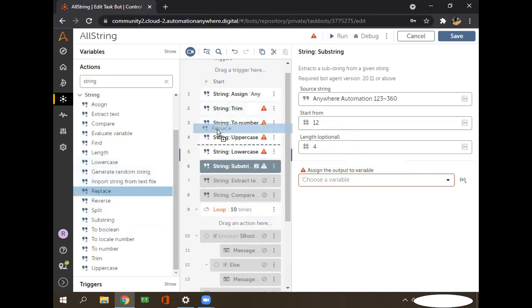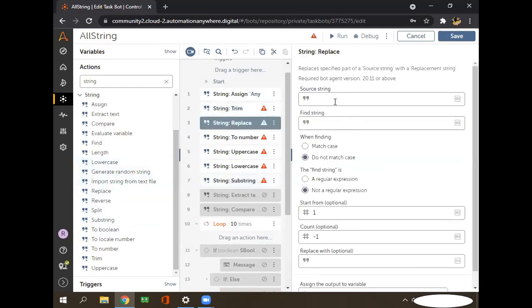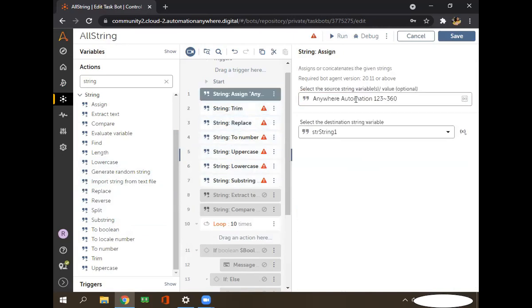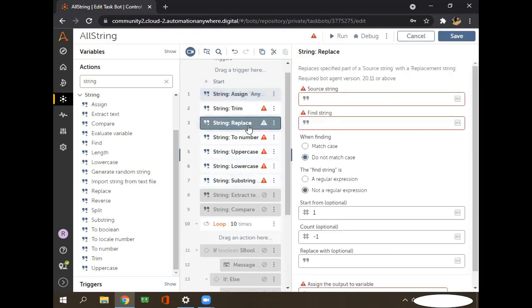Replace is also this. Suppose I want to replace this word automation with a different keyword, like anywhere. I go to the replace command and put the source string.